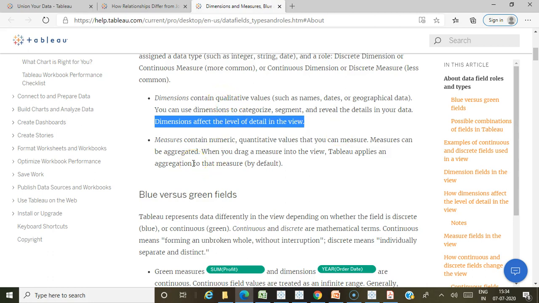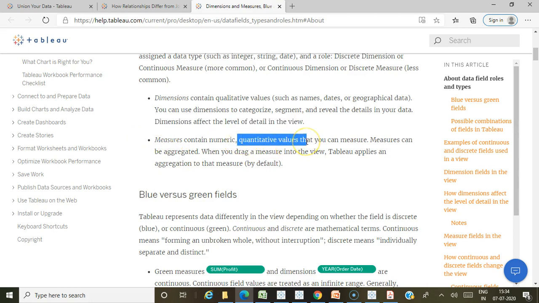Dimensions are the qualitative values. And what are measures? Measures are the corresponding numerical figures, the fact values, so we can classify them as the quantitative values, such as cost, revenue, total, sales, profit. These we classify as measures, which can be aggregated.